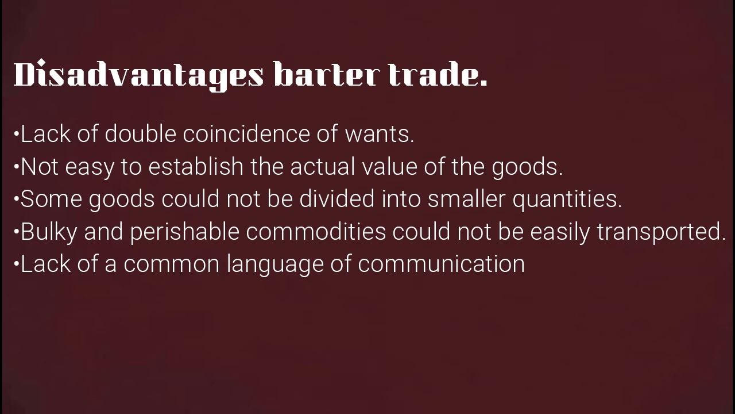And lastly, lack of a common language. It was difficult to communicate with a person from a different tribal group or from a different community, and that is why we said it could take the form of dumb trade or silent trade, because the two parties involved could not communicate with one another because of the difference in languages. So these are the disadvantages of barter trade.